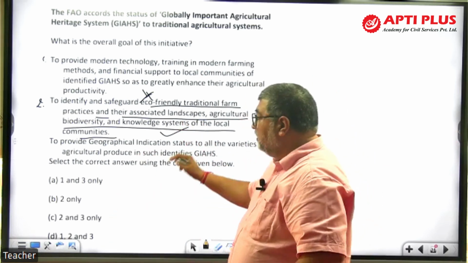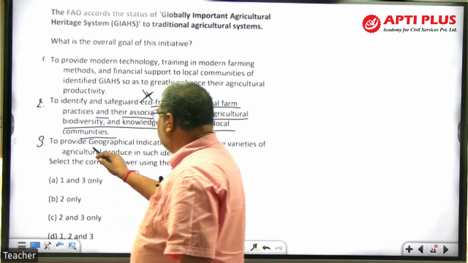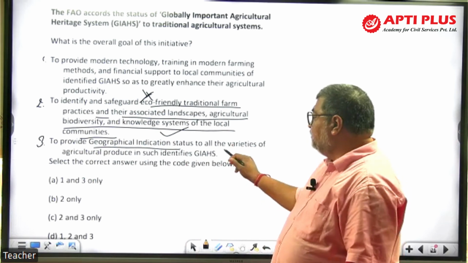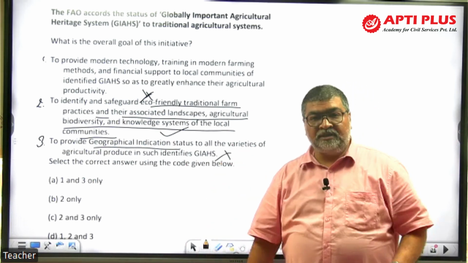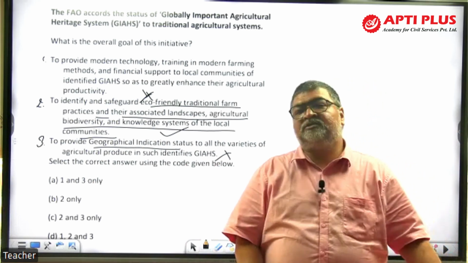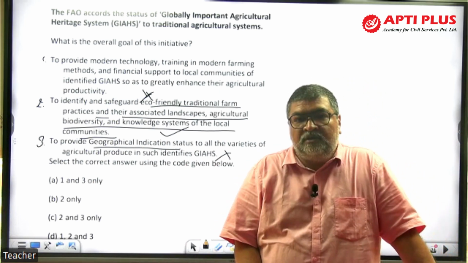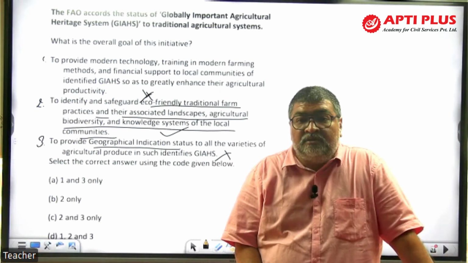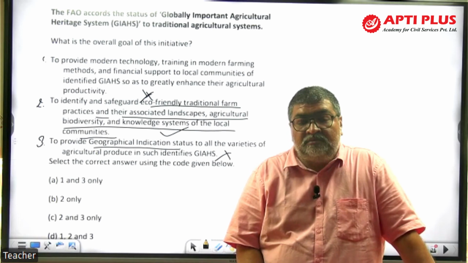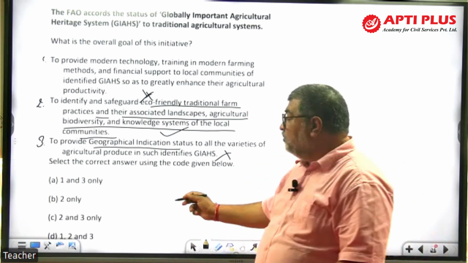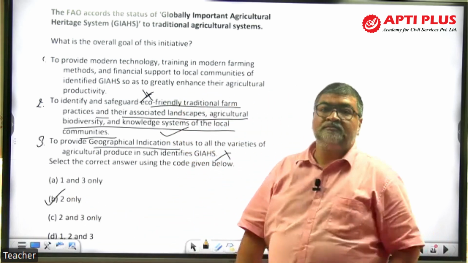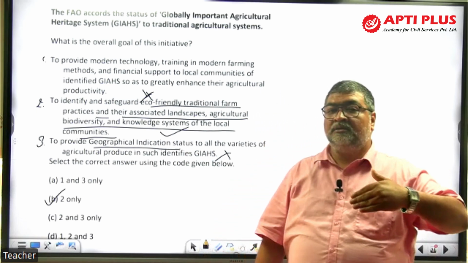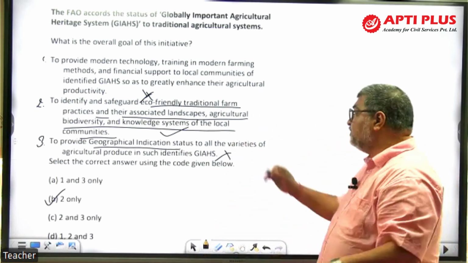Now this part: to provide geographical indication, GI status or GI tag to all the varieties of the agricultural products, that is wrong. It has nothing to do with IPR, intellectual property rights, or GI tag, or using any modern technology and all this part. It basically preserves such heritage agricultural sites through the GIAHS tag. The answer is 2 only, B as an answer. So such kind of initiative for the agriculture sector, traditional farming system, there the question has been asked.